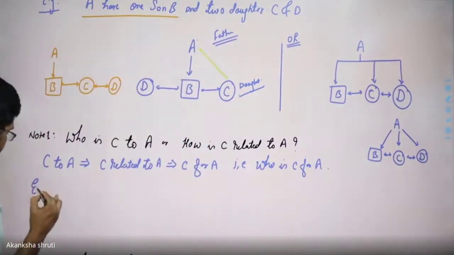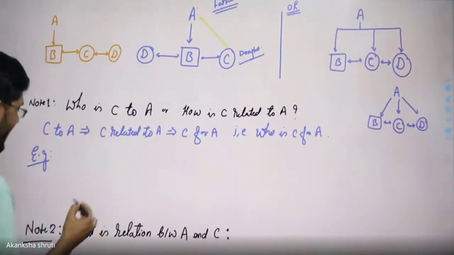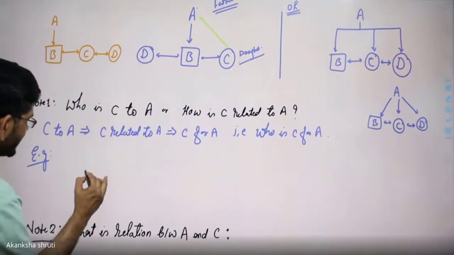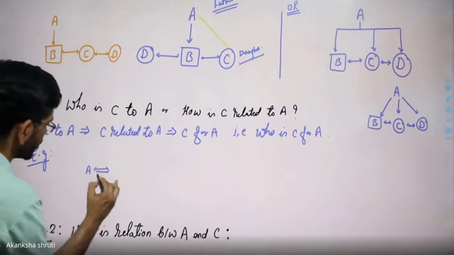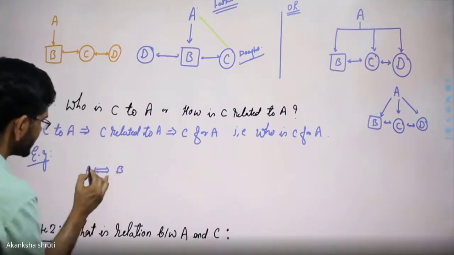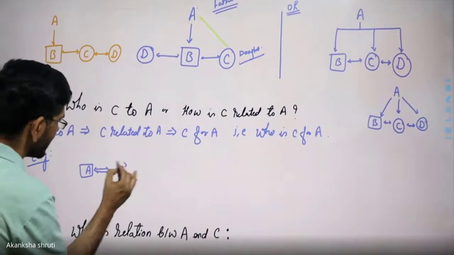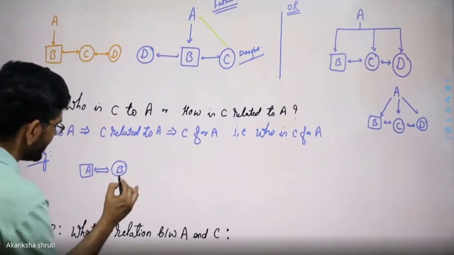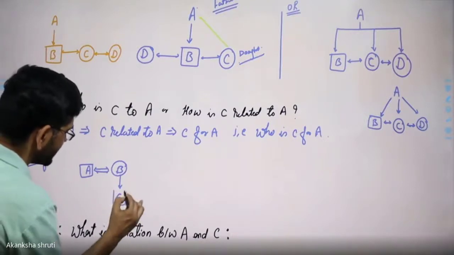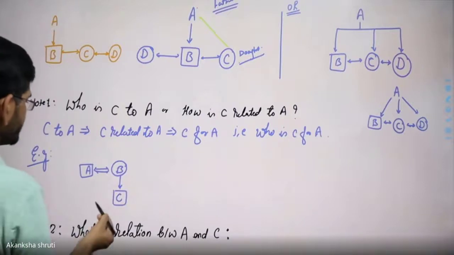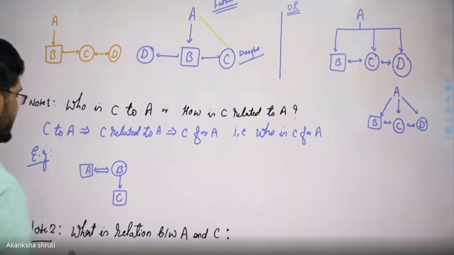Example, let us consider a family tree in which A is married to B. Let us consider A as the male and B as the female, and B has one son, C. Now the question is the relation for C to A in this tree.